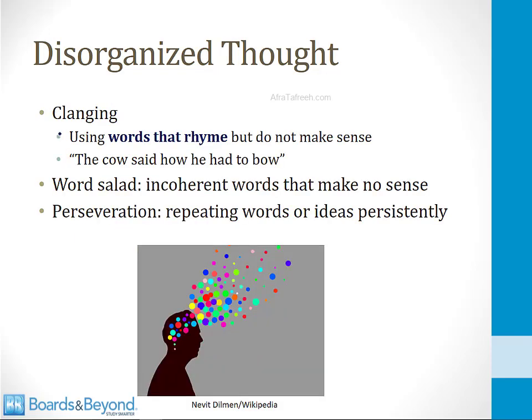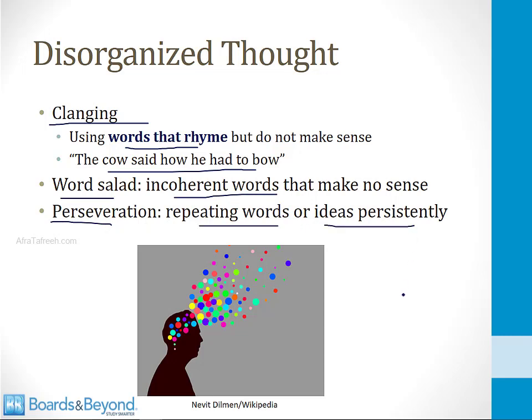Some other types of disorganized thought are shown on this slide. Clanging is when patients use words that rhyme but do not make sense. So for example, if a patient said, the cow said how, he had to bow, this sentence makes no sense, but patients who are psychotic will like the way that the words rhyme together and they will say things like this often, and that's evidence of disorganized thought. A word salad is when a patient uses incoherent words that make no sense, and perseveration is when a patient keeps repeating words or ideas persistently even when they don't need to be repeated.